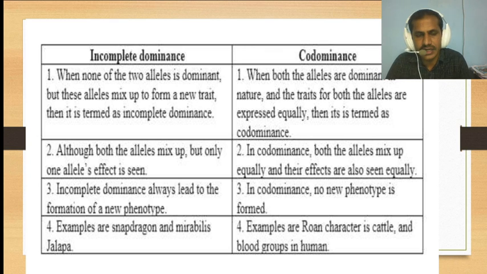Incomplete dominance always leads to the formation of a new phenotype. In codominance, no new phenotype is formed. Examples occur in snapdragon, Mirabilis jalapa, and in cattle, and in human beings. The phenotypic ratio is 1:2:1 in both codominance and incomplete dominance. This theory was proposed by Karl Correns. In incomplete dominance, an intermediate character is expressed; it is the mixed character that is expressed. That is the difference between incomplete dominance and codominance.